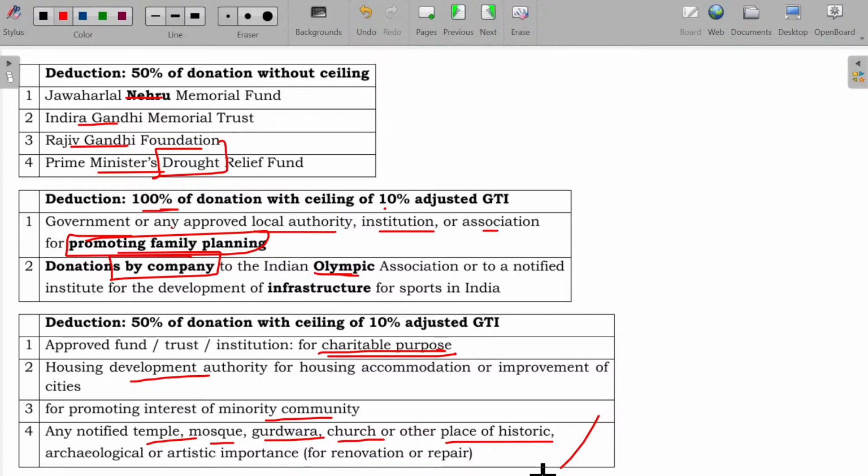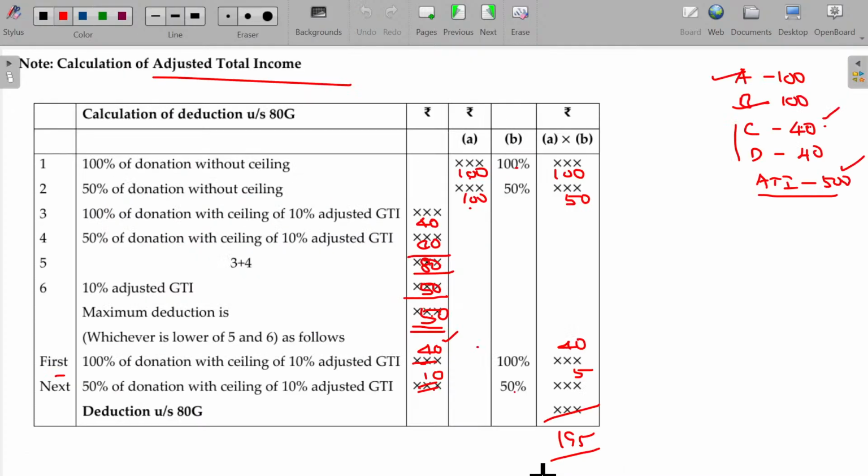Let me try to solve some illustrations for section 80G series. One of the time-consuming sections being this one after 80C. For 80C also I have given a small note to remember. Similarly here also for 80G I have given a small content to remember. Once these two are over, the rest of the things are very simple. Okay, let's try to solve this one now.